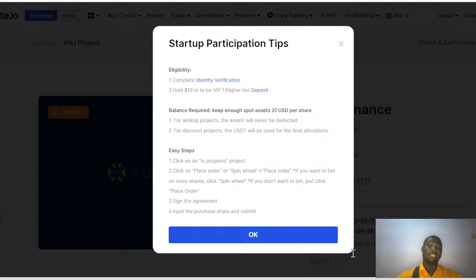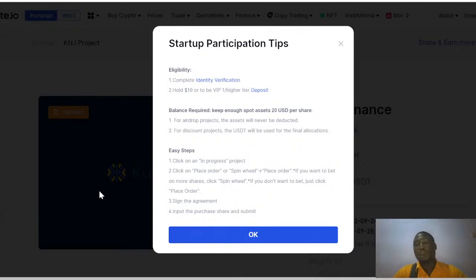In getting part of this airdrop, there are some basic steps you have to look into before you can be part of this project. The first step is that you have to complete your verification. I know some people are joining me for the first time. If this is your first time joining me live, the first thing you need to do is your verification, your KYC verification.